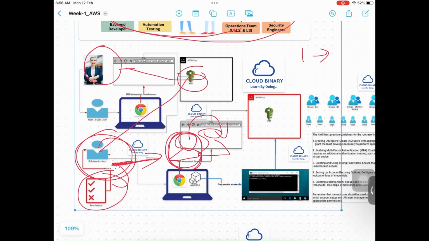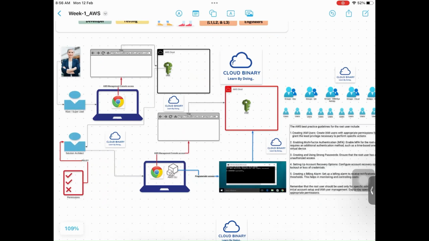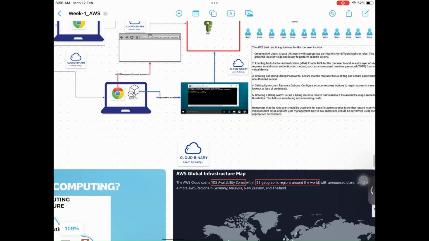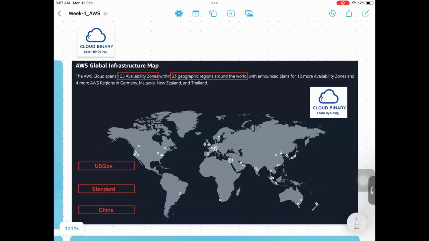Now we are going to do hands-on here. Before we get into the hands-on, there is one more thing you need to understand. AWS has a global infrastructure. As I mentioned the other day, AWS as a company has a cloud computing supermarket, and this supermarket is spread across the globe. And they are saying that we have divided this entire globe into three partitions.